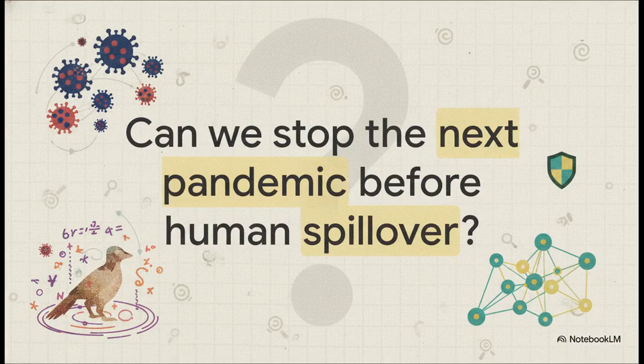Because let's face it, by accurately predicting the evolutionary trajectory of viruses and intervening at the animal reservoir level, we can bypass many of the modern complexities of human vaccine hesitancy entirely. So I'll leave you with this final thought. How might this elegant mathematical architecture ultimately prevent the next pandemic before it ever reaches a human host?